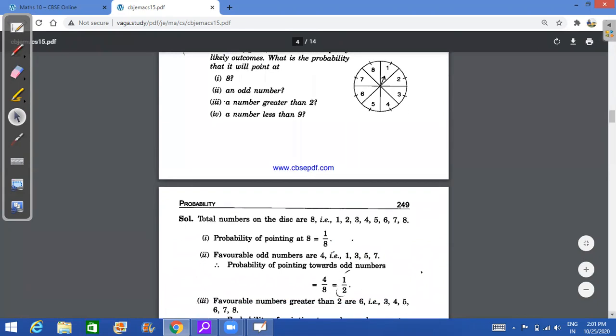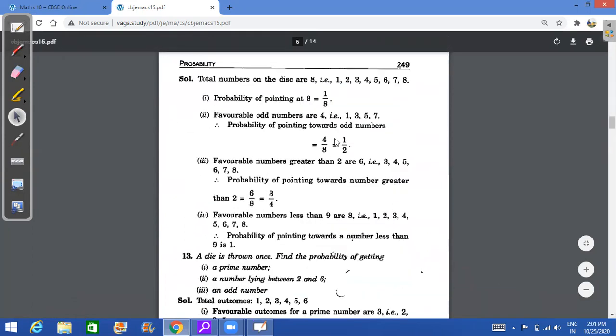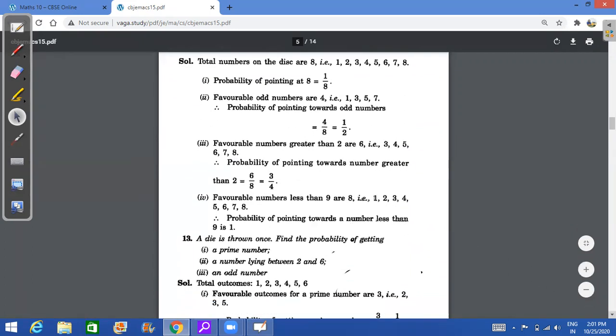8 is 1 by 8. As I discussed, odd numbers are 1, 3, 5, 7. So 4 out of 8, that's 1 by 2. Then greater than 2, you have these numbers 3, 4, 5, 6, 7, 8. So 6 by 8, that's 3 by 4. And all numbers are less than 9. So all 8 numbers, 8 upon 8 is 1.